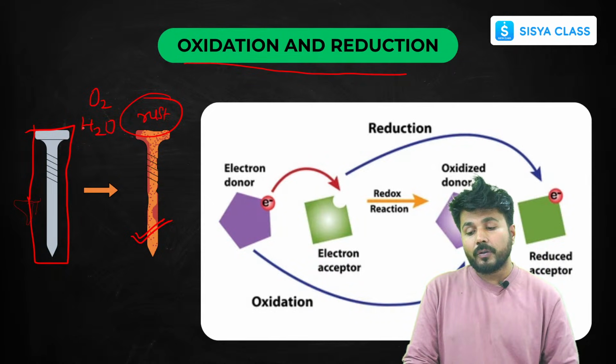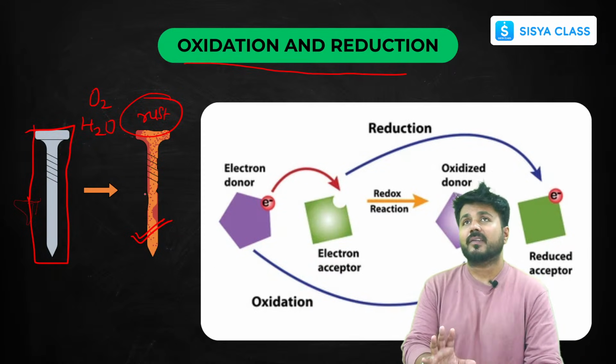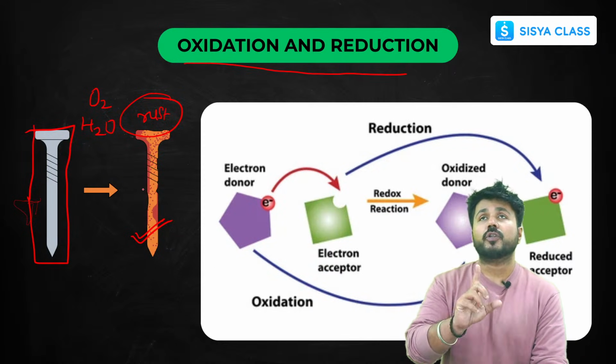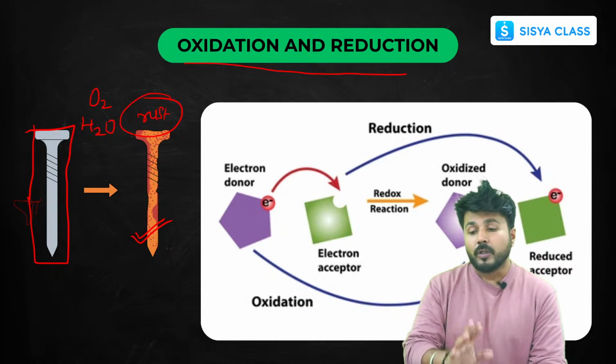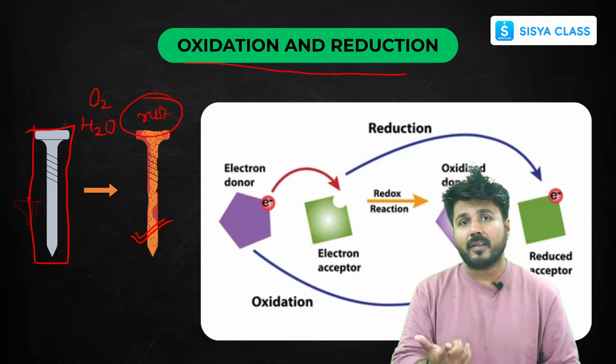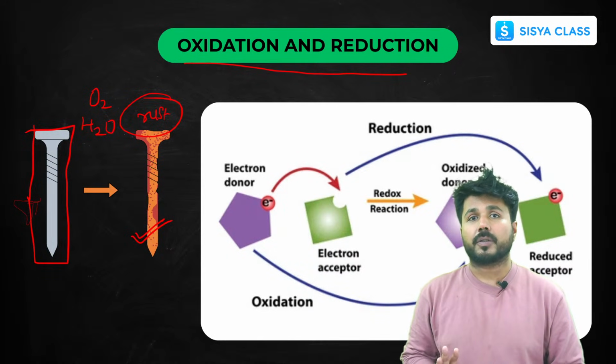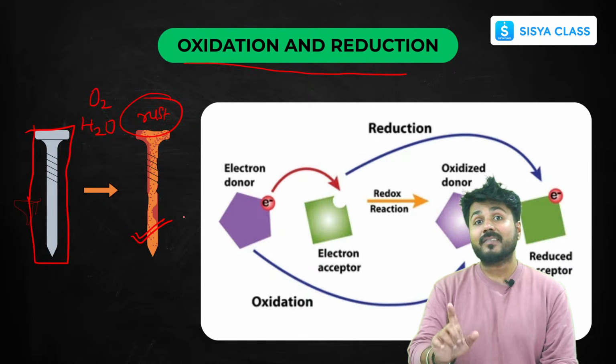So now there comes the concept of oxidation and reduction. In simple words, I'm just trying to explain, because there is one short question from redox reactions. Here we'll be dealing with what is oxidation, what is reduction, what is an oxidizing agent, and what is a reducing agent. Along with that, we'll be solving many MCQs related to it. So it gets clear.